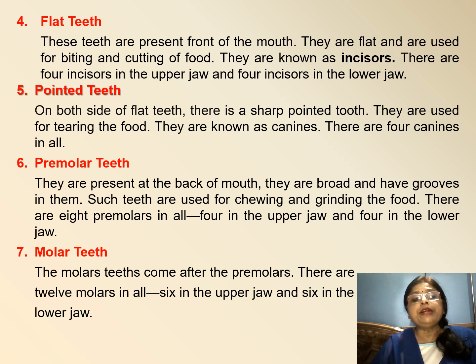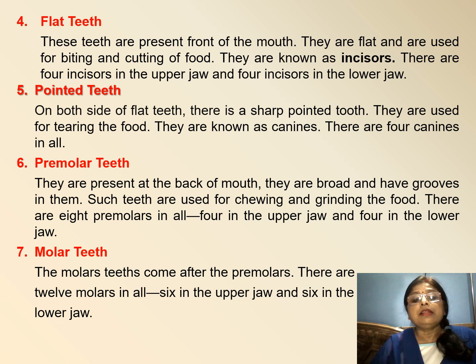Next one, pointed teeth. On both sides of the flat teeth, there is a sharp tooth present on each side. Such teeth are called pointed teeth. They are used for tearing the food. They are also known as canines. There are 4 canines in all.